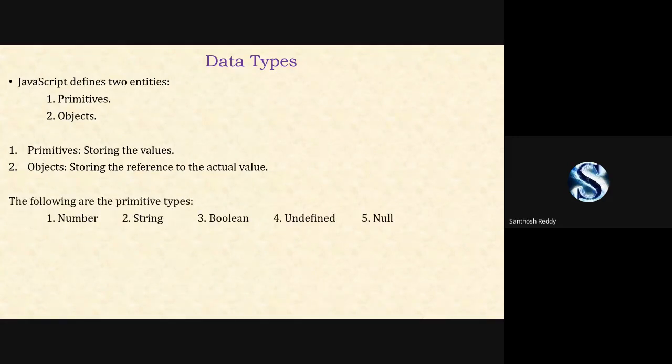One is number, string, boolean, undefined, and null. Second, for the objects, what are the different types we have? One is number, string, and the boolean. These are the three properties we have for your predefined objects, whereas coming to your primitives, we have 5 types. One is number, string, boolean, undefined, and null.